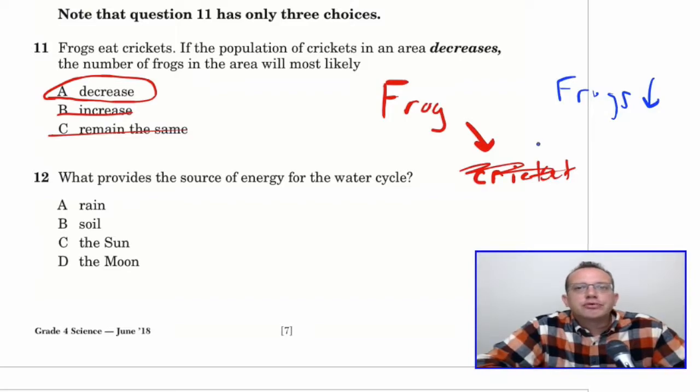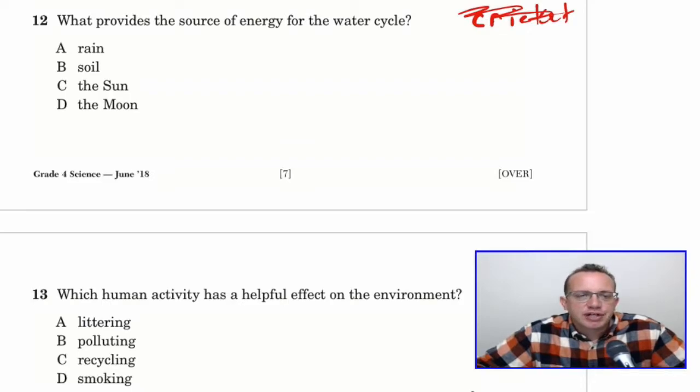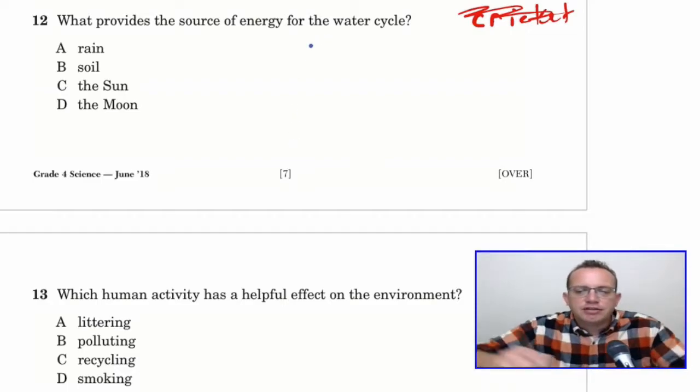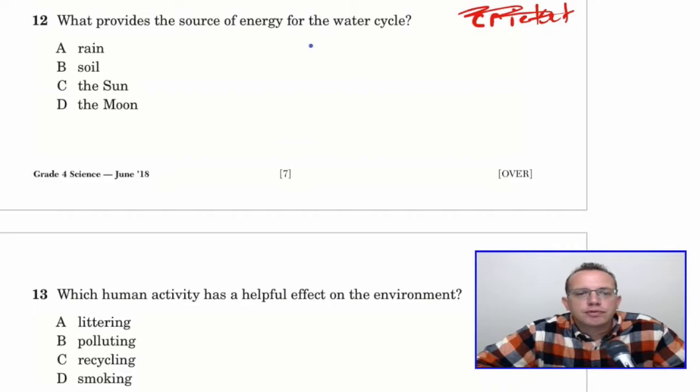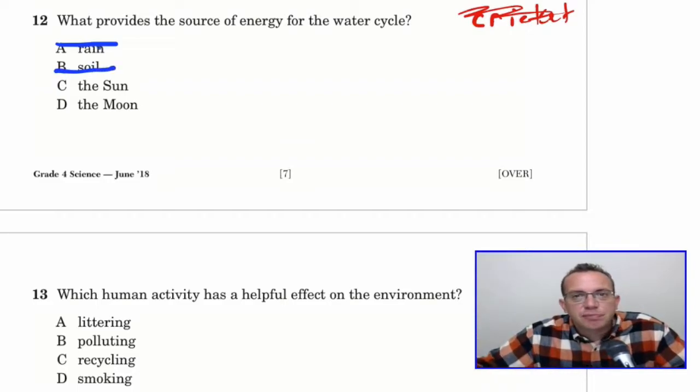Let's move on to question number 12. What provides the source of energy for the water cycle? So the water cycle is, it rains, and then that water runs off, and then that water collects, and then it evaporates, and then it condensates in the air to form clouds, and then it rains again over and over and over. So, what provides the energy for that cycle? Does the rain provide the energy? No, the rain is in the cycle. Does the soil provide the energy? Soil doesn't provide energy. The water just falls onto the soil. No. Does the sun provide the energy?